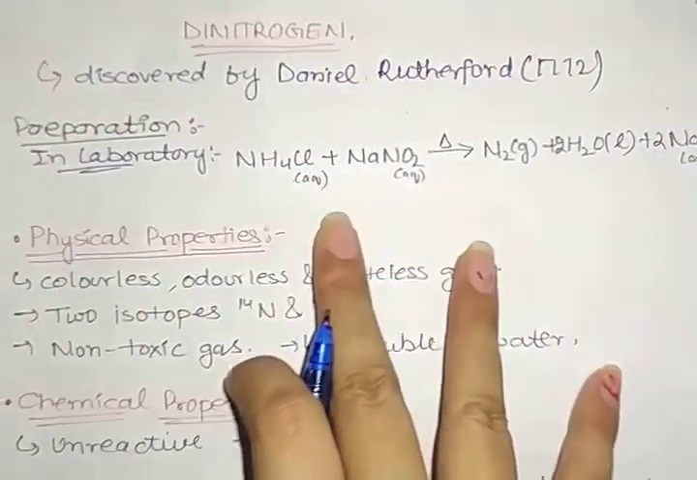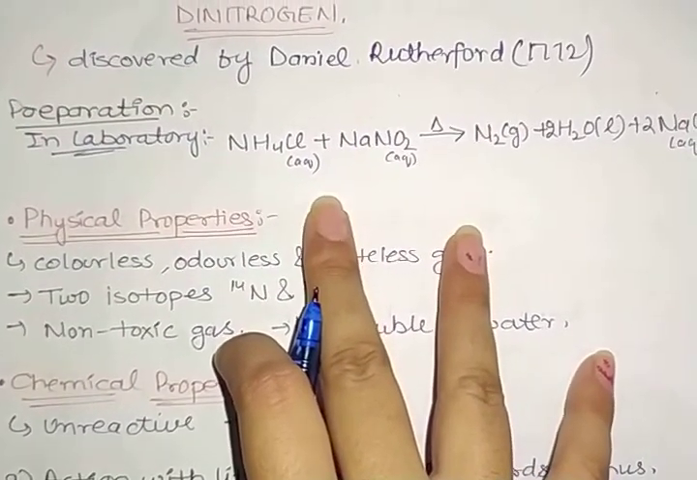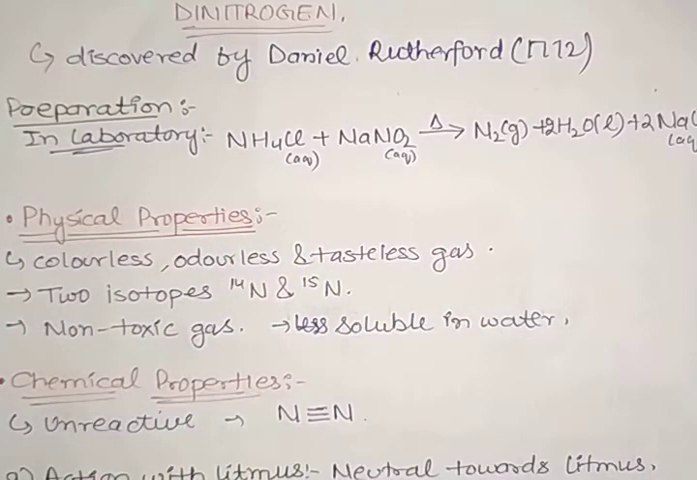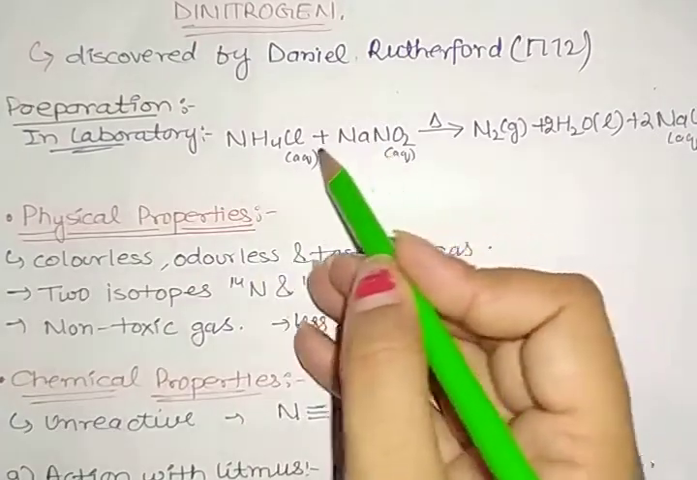Clear? So now, coming to the point of preparation, how is dinitrogen prepared? First of all, how is it prepared in the laboratory? In the case of the laboratory, we take ammonium chloride.